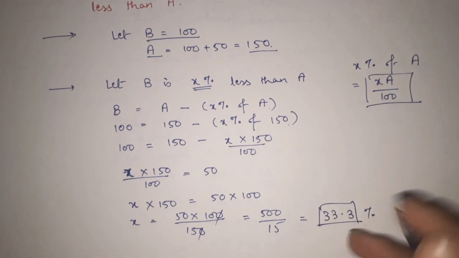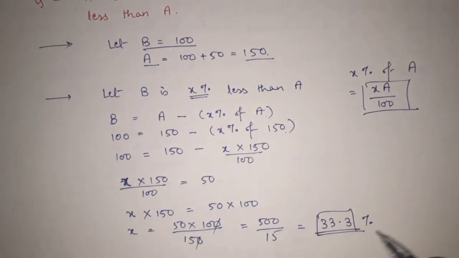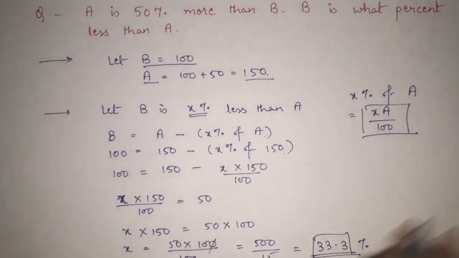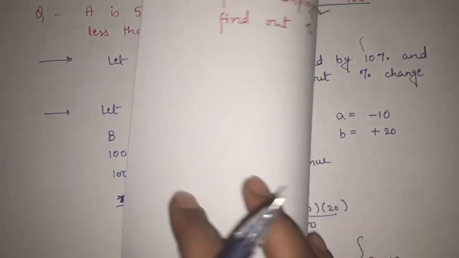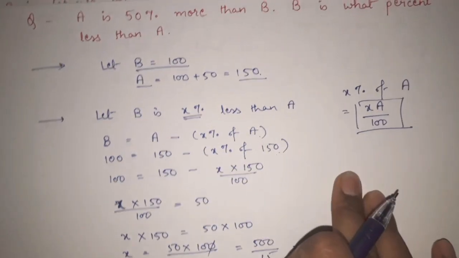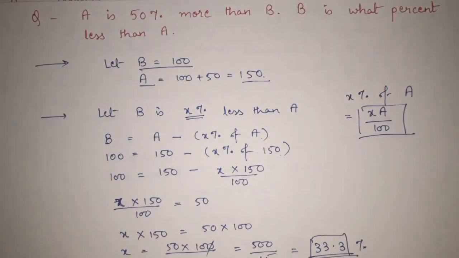So this is the percentage. B is what percent less than A? It is actually 33.3. Got it? In this question, we are not using any formula or any big thing. It is simple: with just the help of logic, we have understood this whole thing. There is no direct formula. We are going logic by logic, step by step, and we have received the answer, that is 33.3.